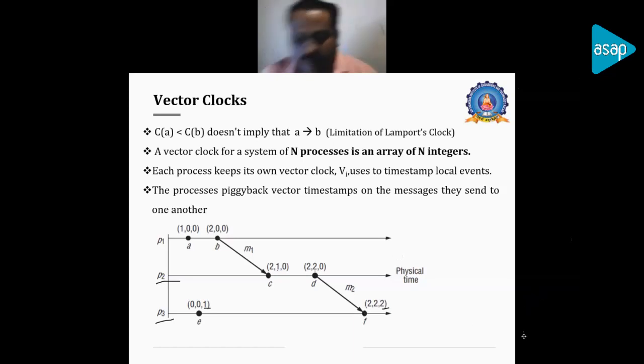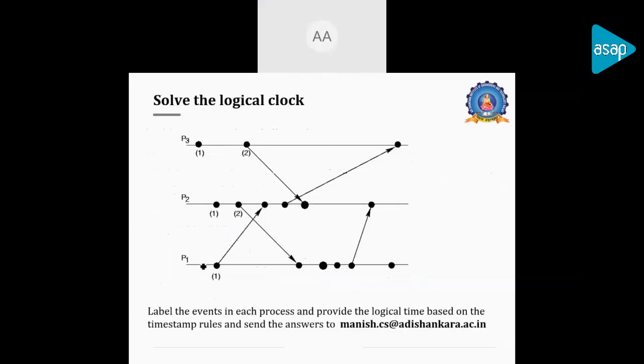Repeated questions would be like logical clocks and vector clocks and total ordering. It will be repeated, and with an example you have to showcase how logical clocks and vector clocks are differentiated, which one is better, and what the advantages and disadvantages are. These things may come. Also we discussed three types of algorithms: Berkeley, Christian, and NTP algorithms.